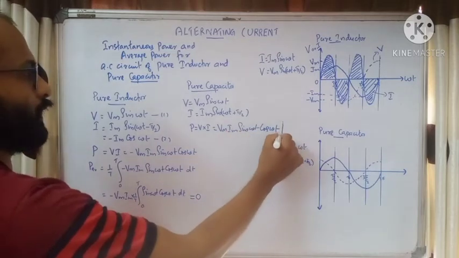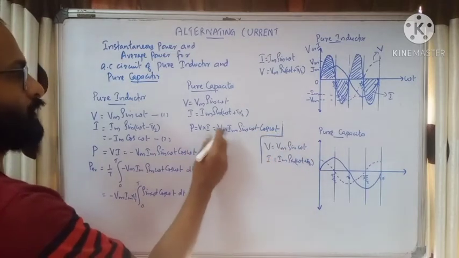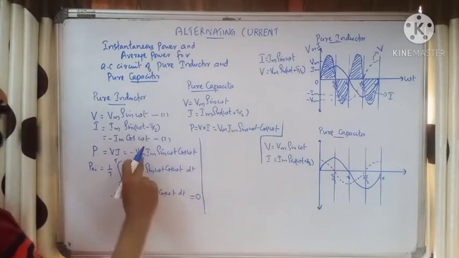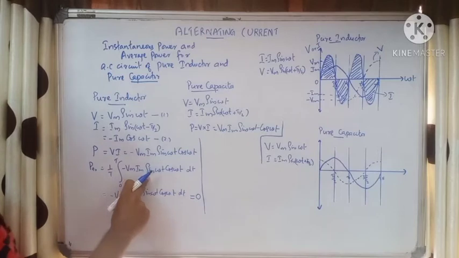Now, what will you get here? When you simplify this, this is the instantaneous power. And what is the average power? As we have seen here, we have just a similar derivation like this.